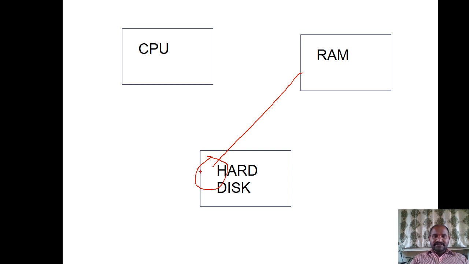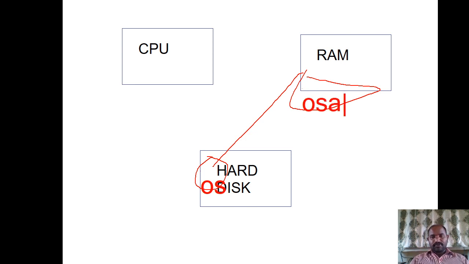The operating system is loaded into the RAM space by the bootstrap loader, and the starting address of this operating system is given to the microprocessor that is in the CPU.